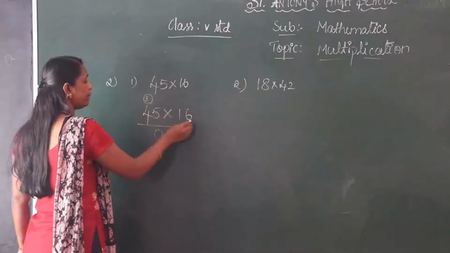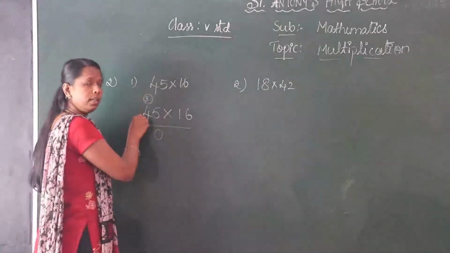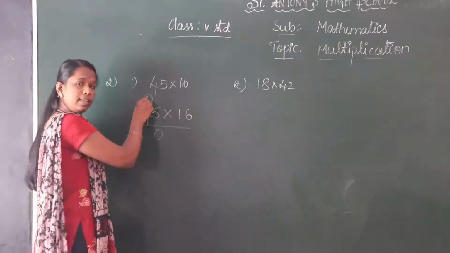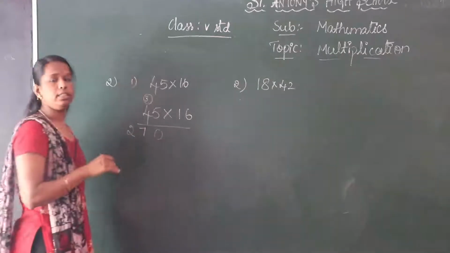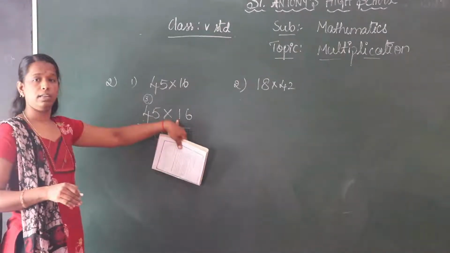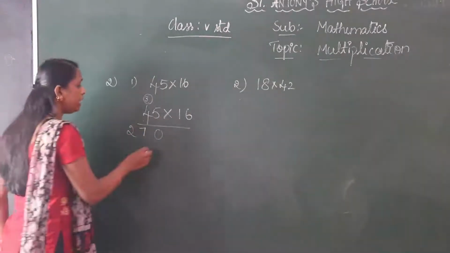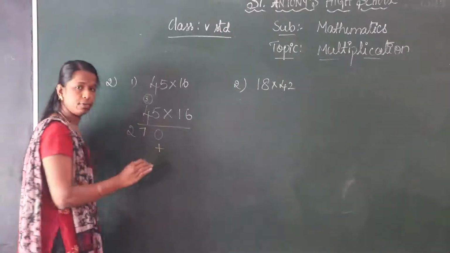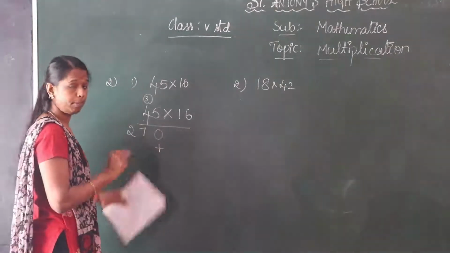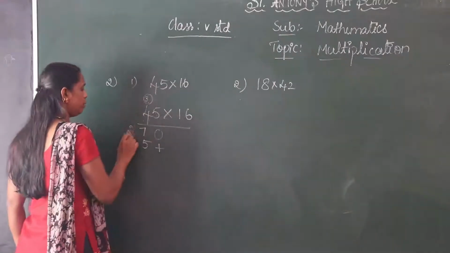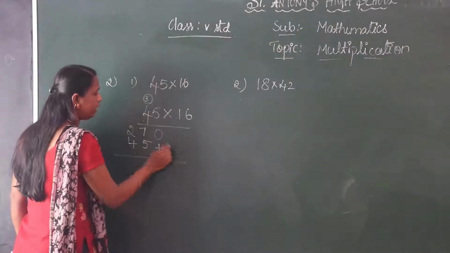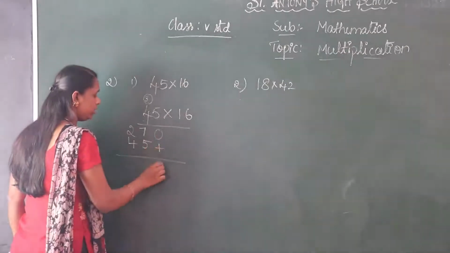3 is a carry. 6 4s are 24. 24 plus 3 how much? 27. Next digit, it is in tens place. We have to leave one place. So for the confusion, here I put a plus mark. 1 5 is 5, 1 4 is 4. Clear? Add this one, 0.